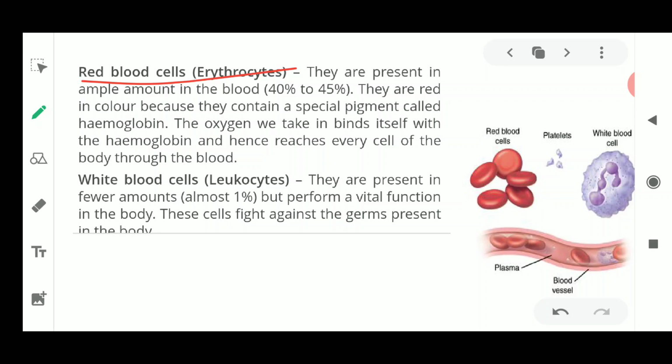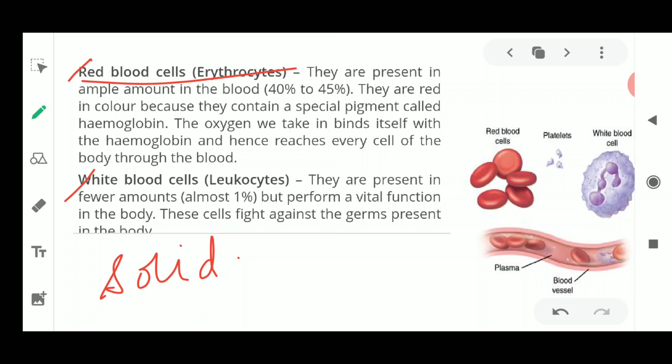Now we are moving towards the solid part of the blood. The solid part of the blood consists of three parts: the red blood cells, the white blood cells, and the platelets. Okay, so the last part is the platelets. Next, here we will study the red blood cells, meaning erythrocytes.